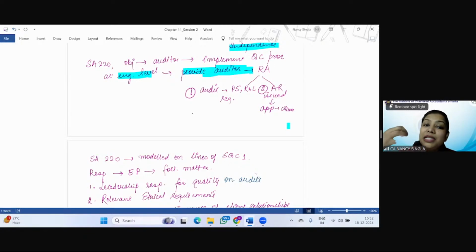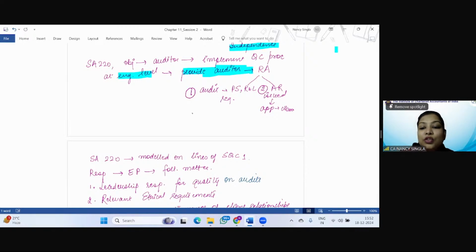So students, be smart learners. Just keep in mind the concept that SQC is applicable for the firm, so there we are using the term firm. SA 220 is more specifically with respect to the responsibility of the engagement partner at a particular audit engagement level. So reasonable assurance is the same, but now at a particular engagement level, for the particular auditor or engagement partner.